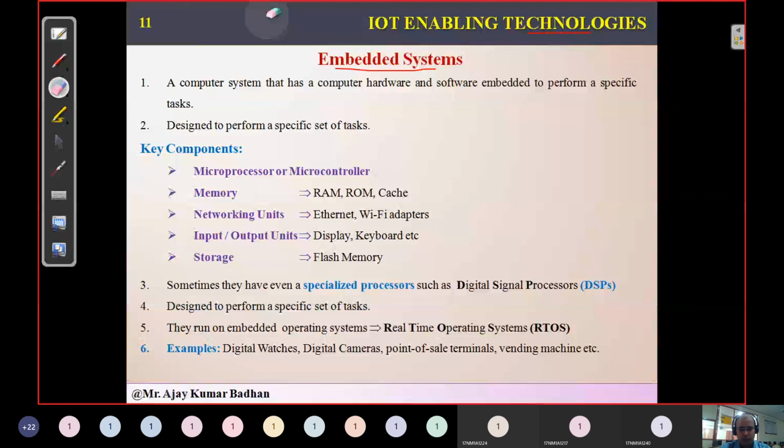Those are special processors, digital signal processors. These are not used for washing machines or microwave ovens; they are used for critical things. Critical means automated machines. Wherever we are using automated machines, we need to use such a processor. Even using embedded systems, we can run operating systems like RTOS, real-time operating systems. Where do we use embedded systems? Some examples are digital watches, digital cameras, point of sale terminals, and vending machines. In all these places we can use embedded system concepts.